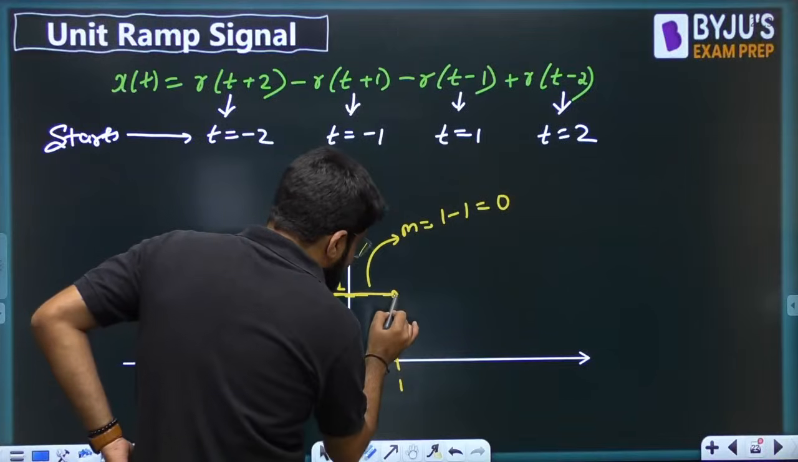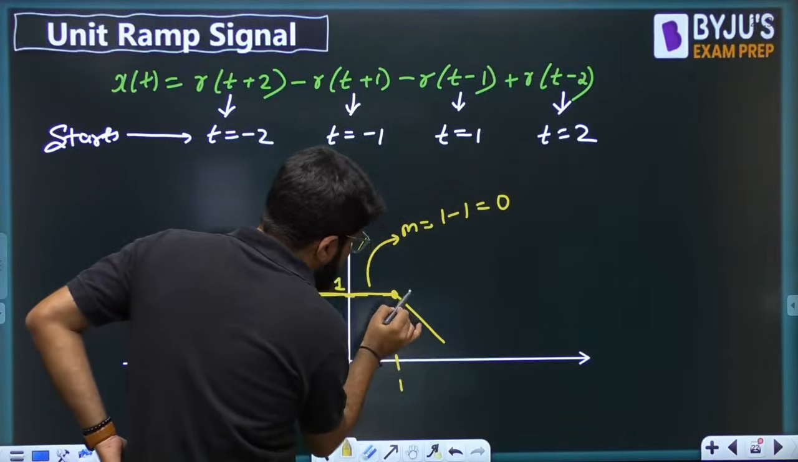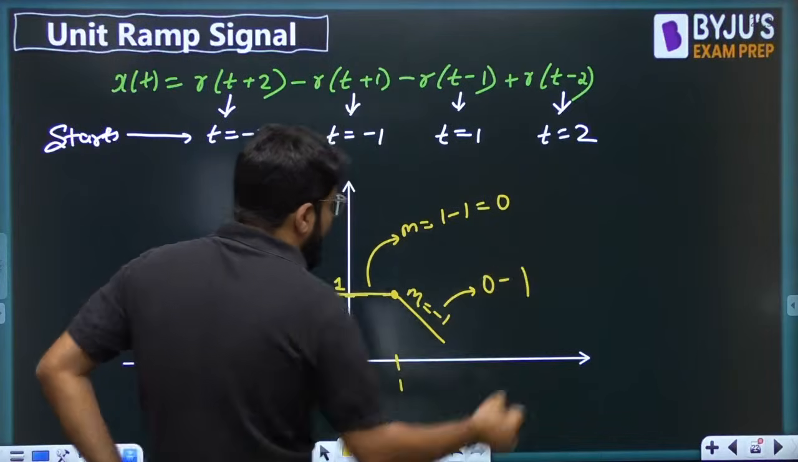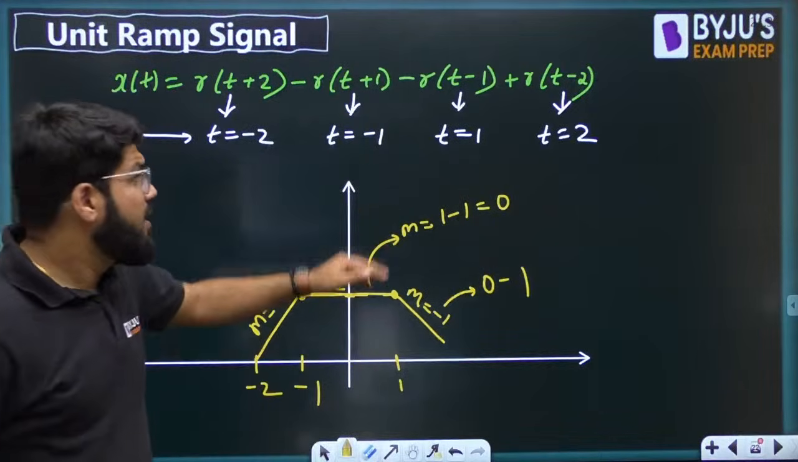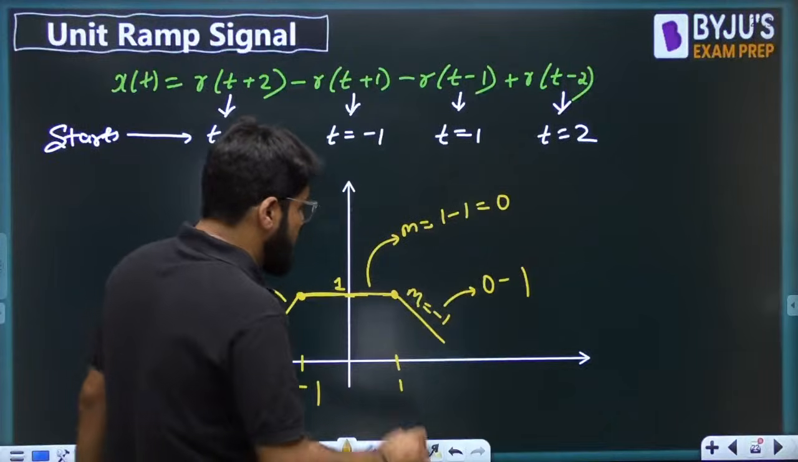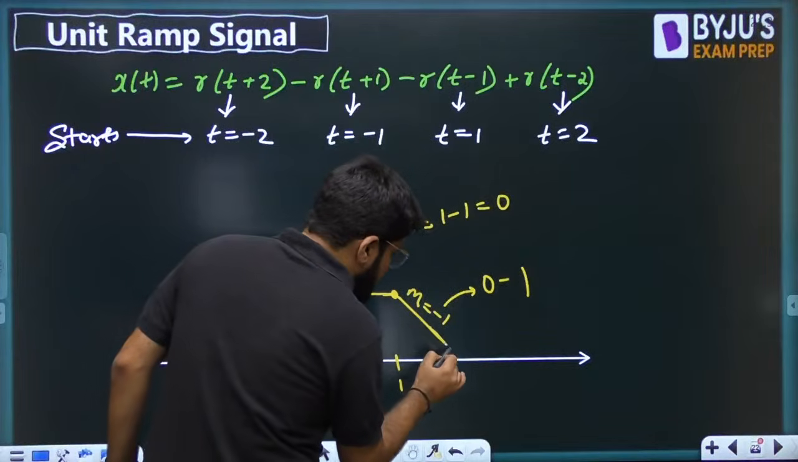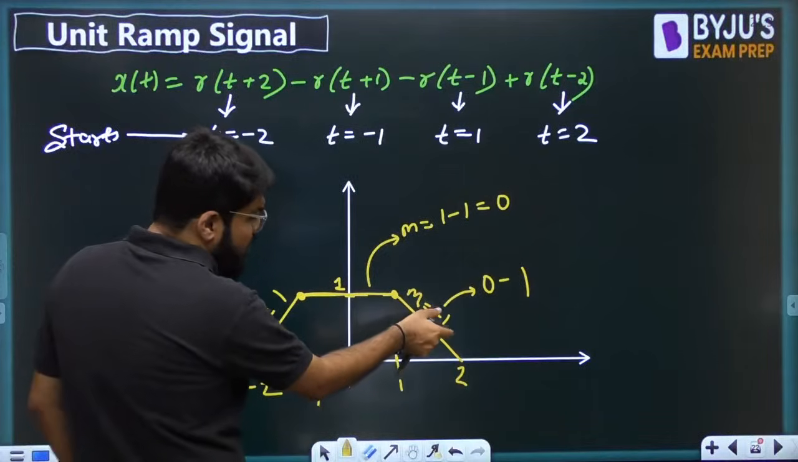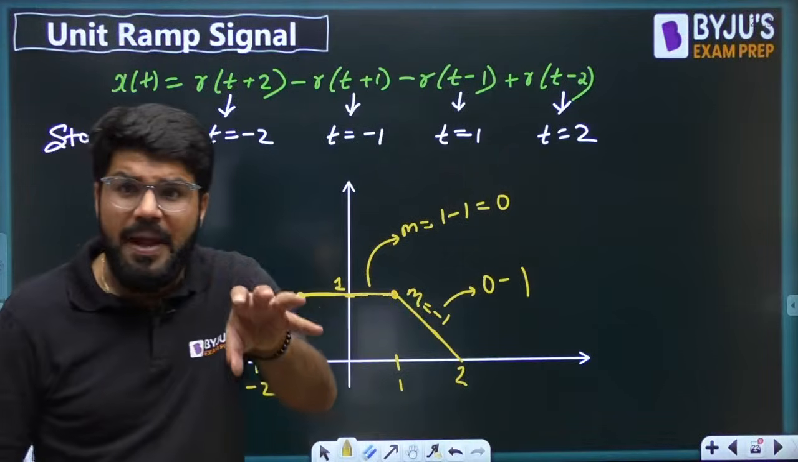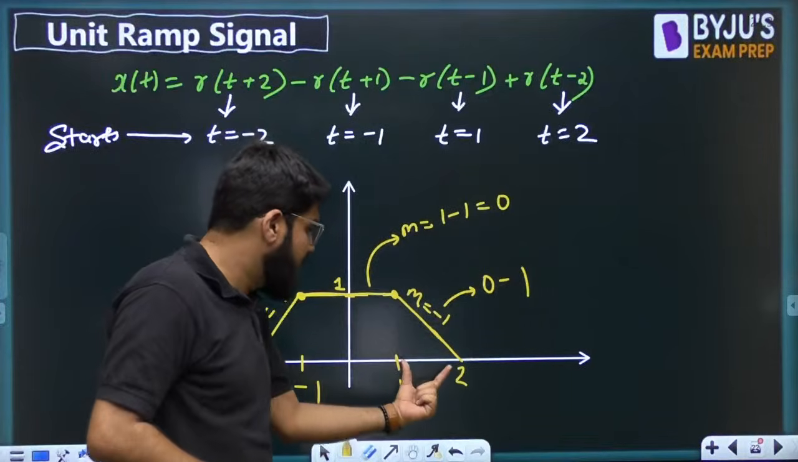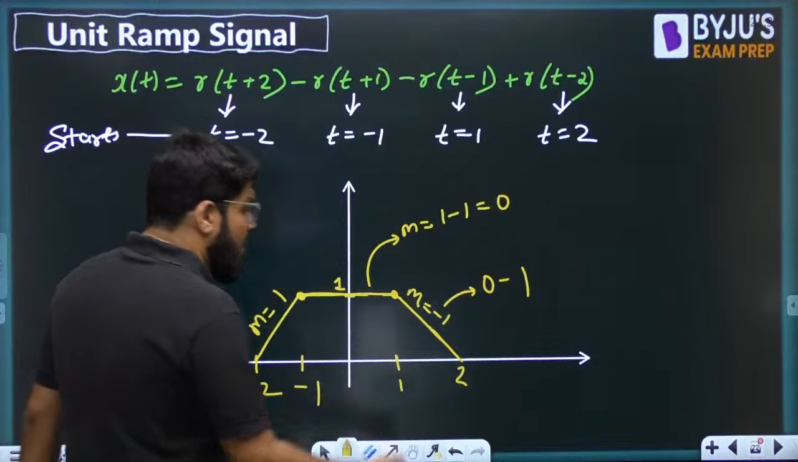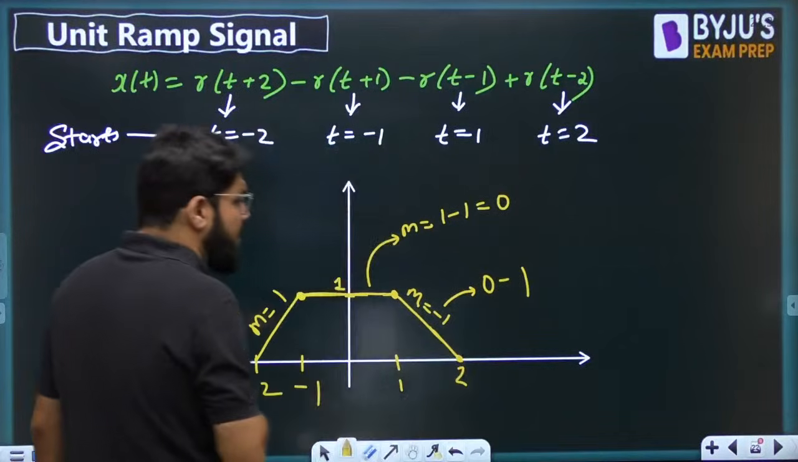From here you will be getting a straight line with slope minus 1. How is it minus 1? 0 minus 1. Till what point? It will go up to t equal to 2. And again the magnitude of slope is 1. Forget the minus, look at the magnitude of slope: 1. So change in x upon change in y is 1. Correct. Now exactly at t equal to 2, what happens?